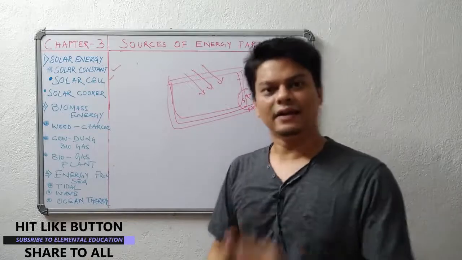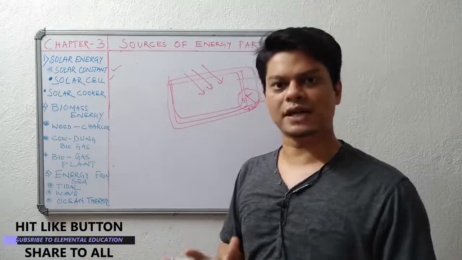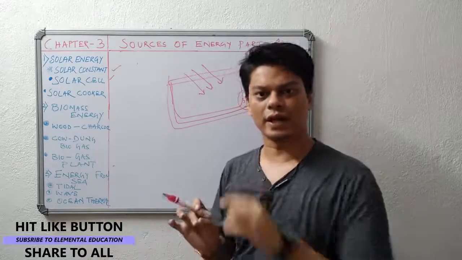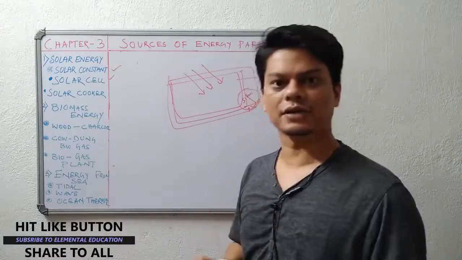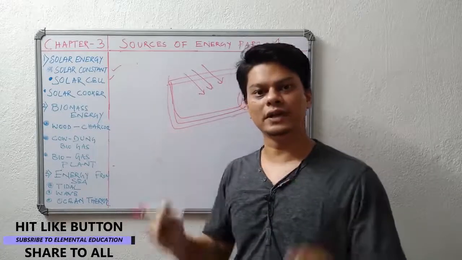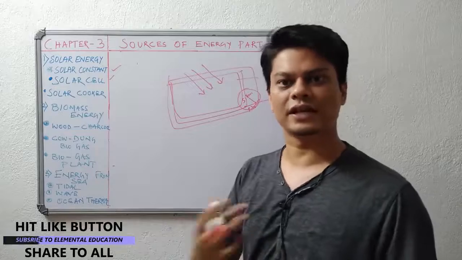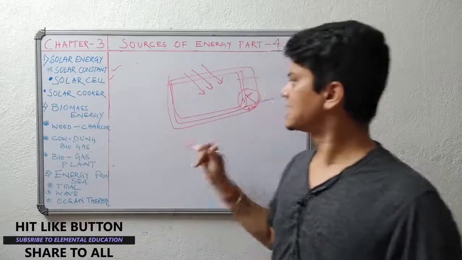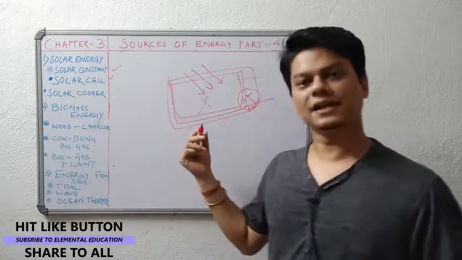See, India although is a country where we are getting solar energy most of the time of the year, like 7 to 8 months we are getting good solar energy, but not all the 12 months. So it is not feasible for us. Suppose on a rainy or cloudy day, this solar cell will get only a little bit of light. That light is not sufficient to give enough energy to run our household appliances every day. So in that case, this is a fail. You can tell this is the first demerit.